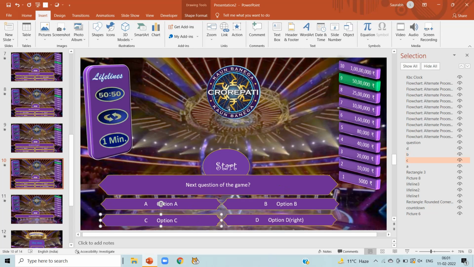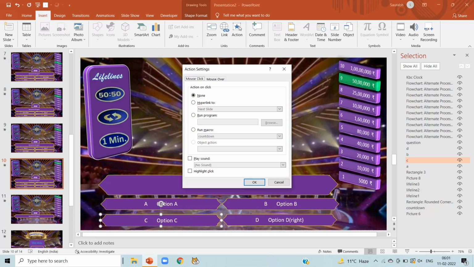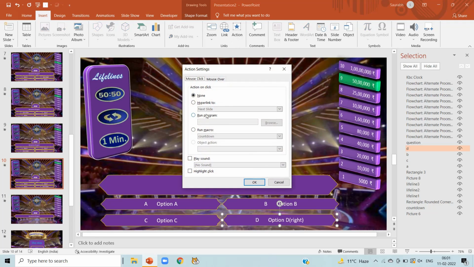Now select option C, action, click on run macros and select option C here, click on OK and select option D, action, run macros and select option D here and click on OK.